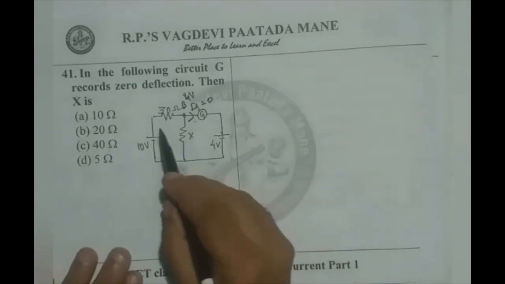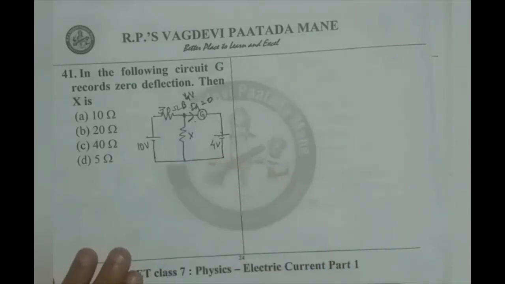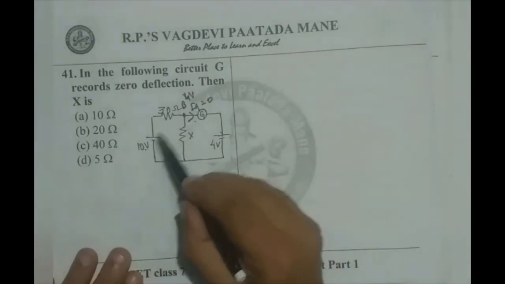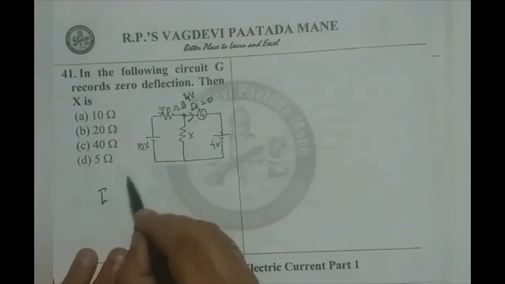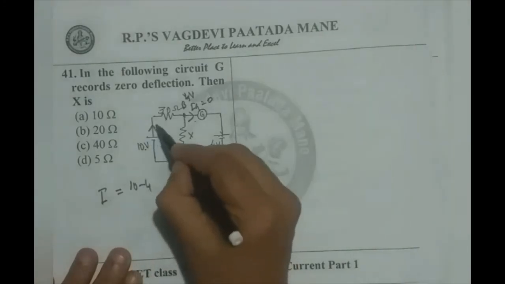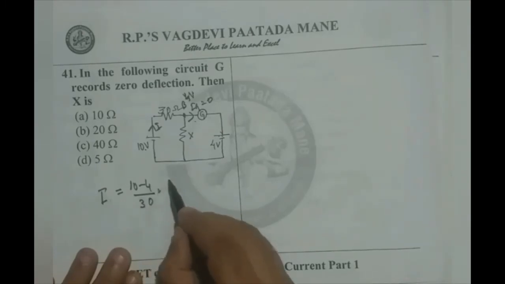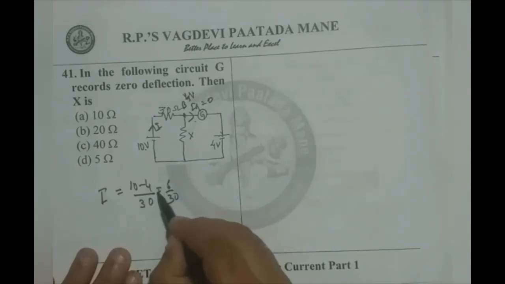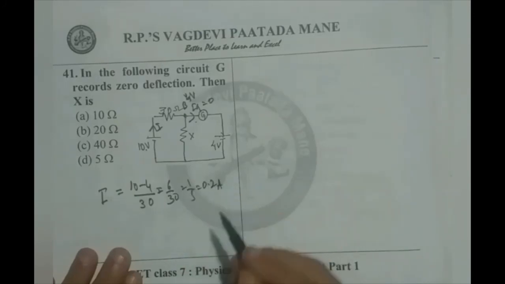Now, therefore, say potential difference across 30 ohms is 10 volts minus 4 volts. So current in 30 ohms is 10 minus 4, what I call as I there, 10 minus 4 by 30, which is 6 by 30, which amounts to be 1 by 5 or 0.2 ampere.